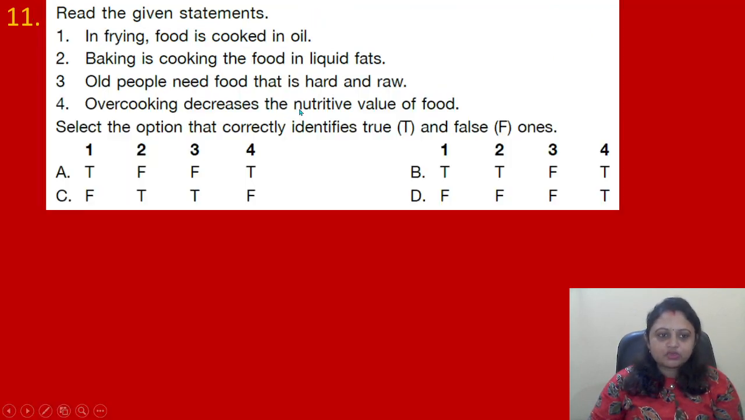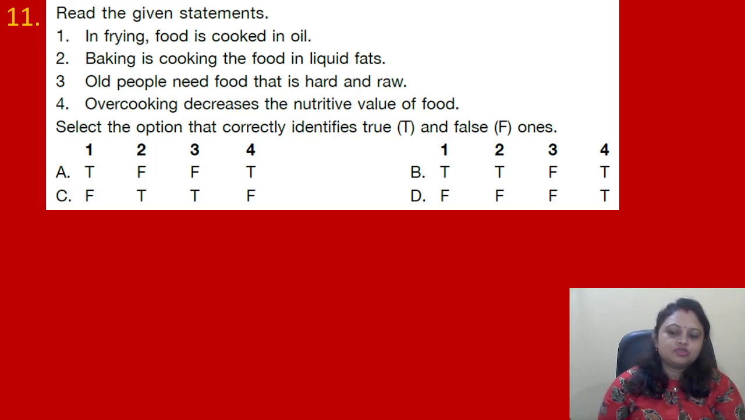Coming to the next question. Read the given statements. 1. In frying, food is cooked in oil. 2. Baking is cooking the food in liquid fats. 3. Old people need food that is hard and raw. 4. Overcooking decreases the nutritive value of food. Select the option that correctly identifies true and false ones.